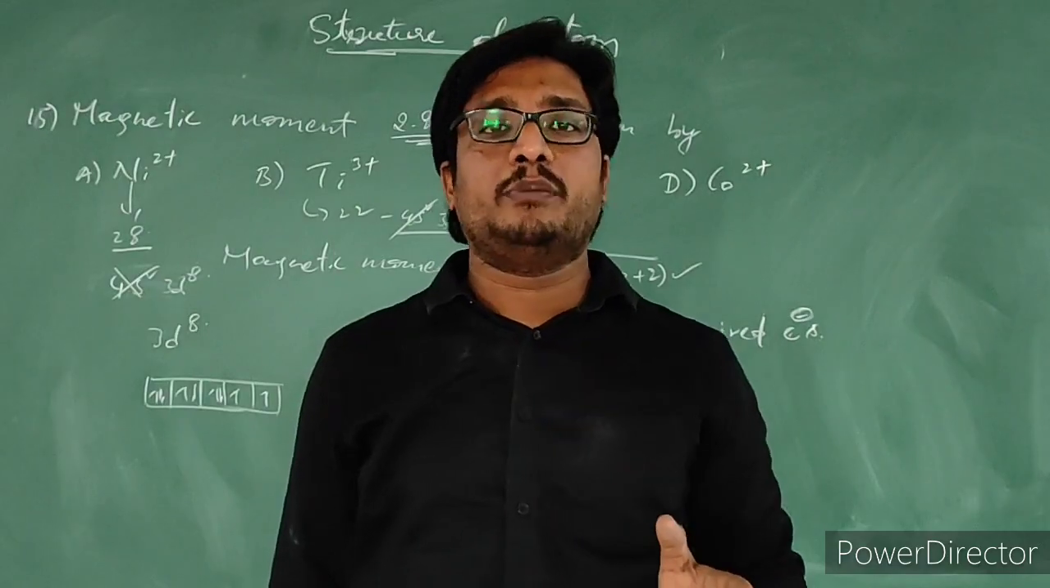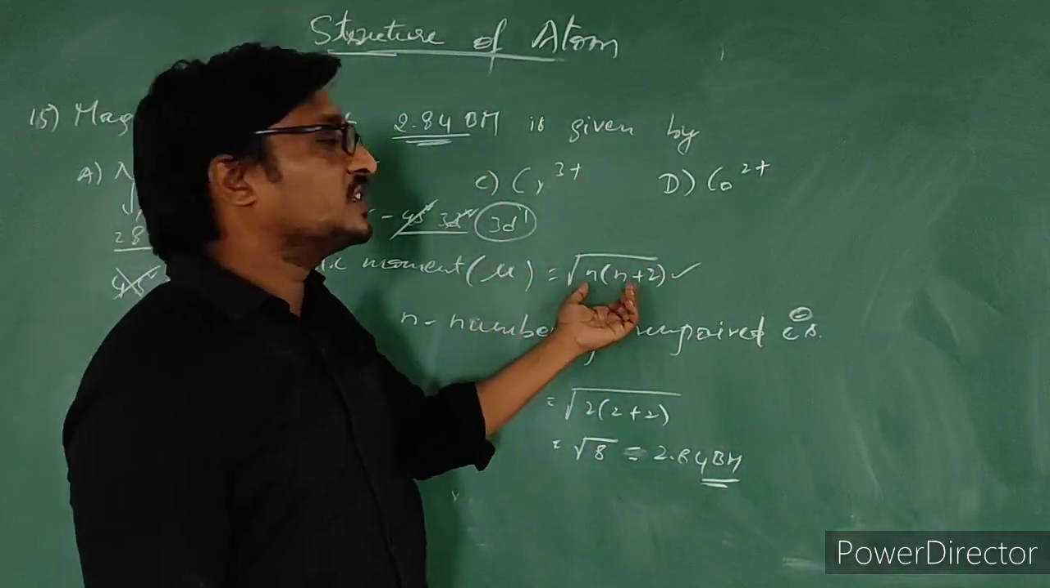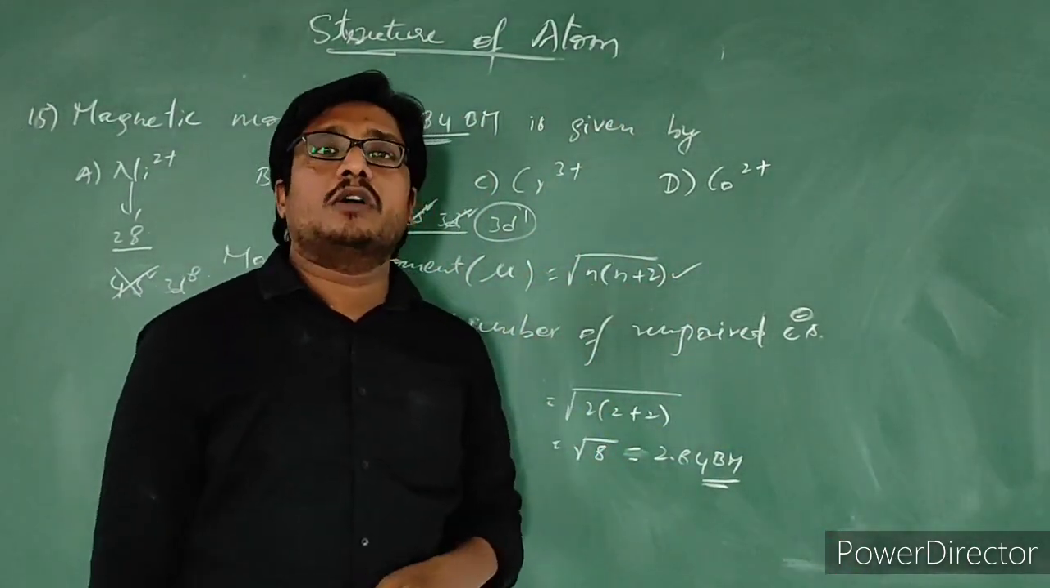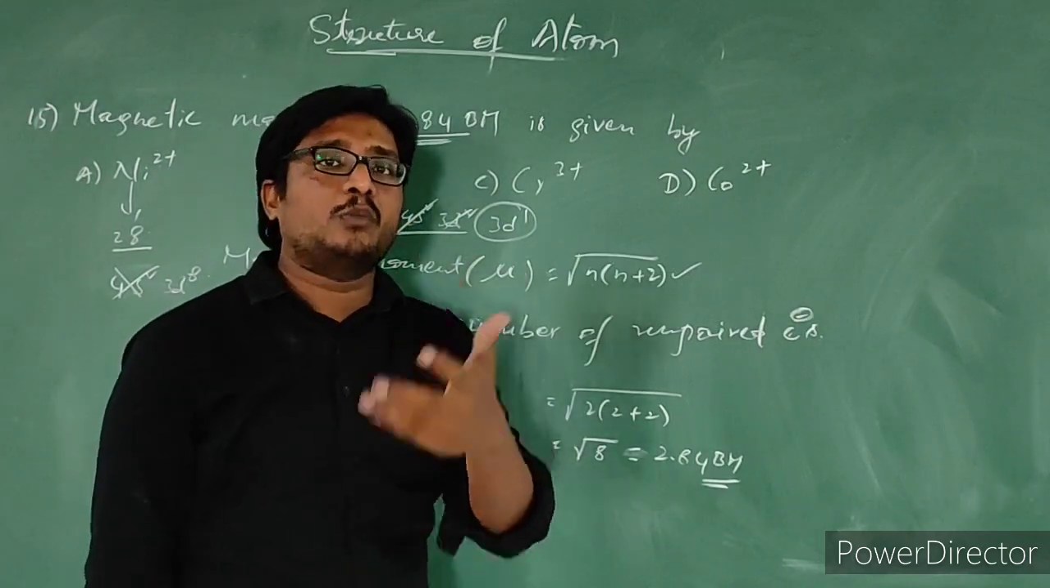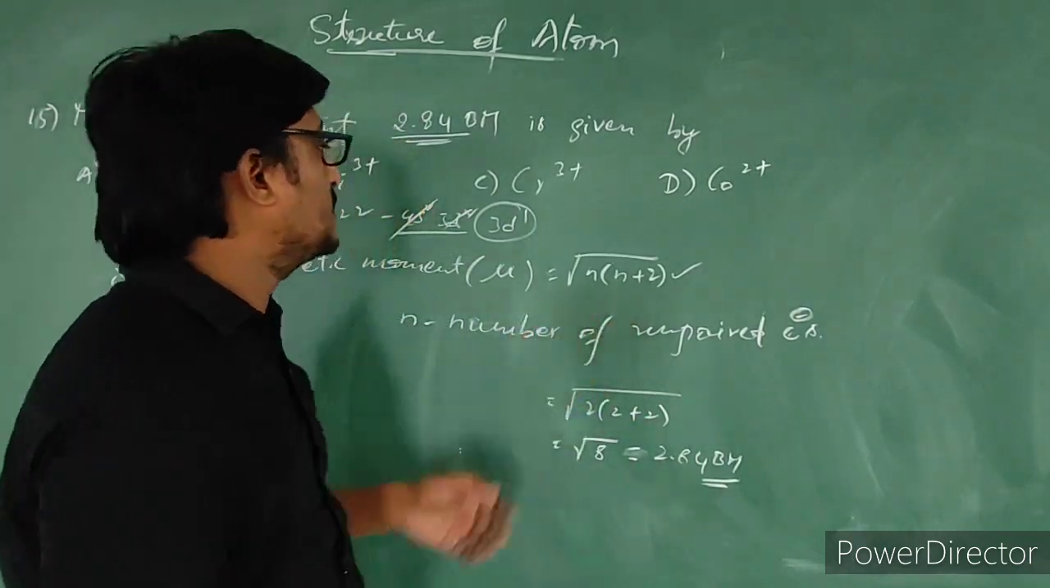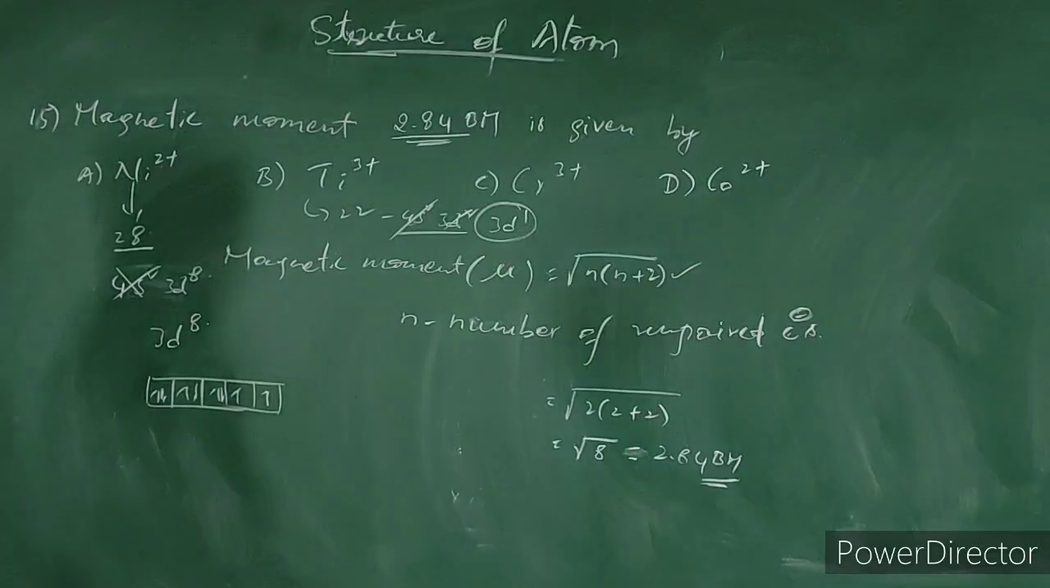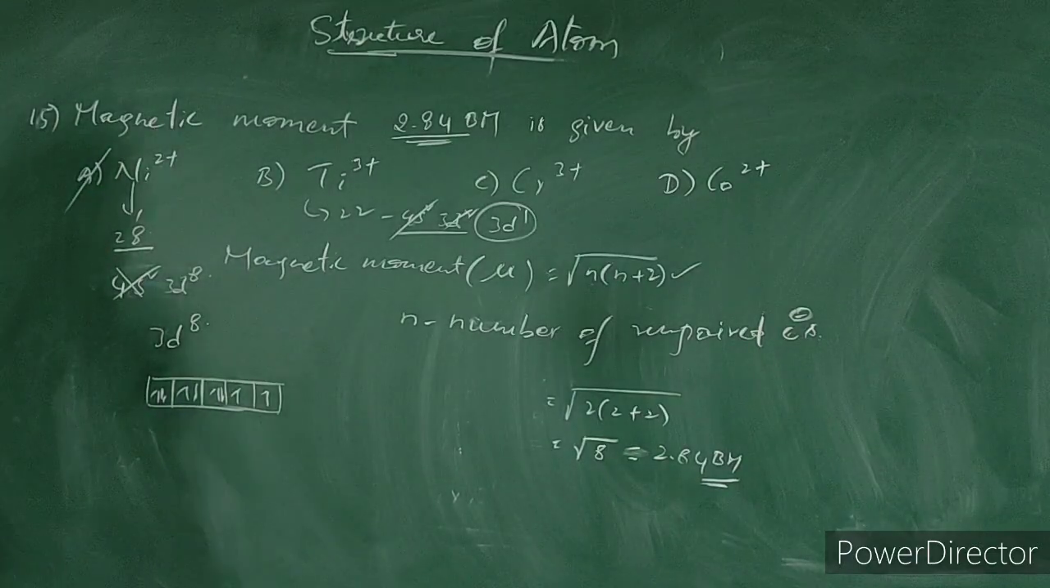Check the number of unpaired electrons and just substitute in this formula. You will get the magnetic moment value. Okay, please take this. So our answer will be Ni2+.